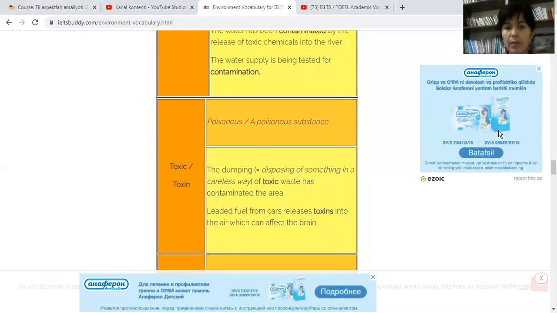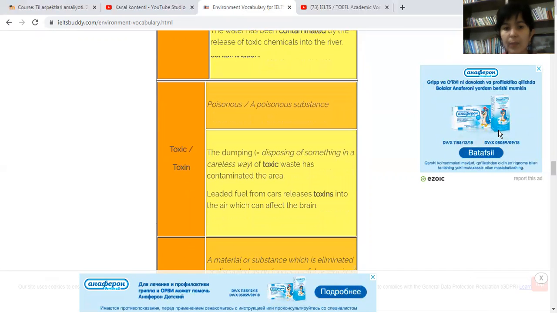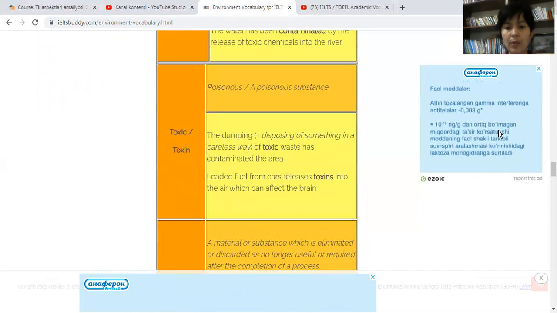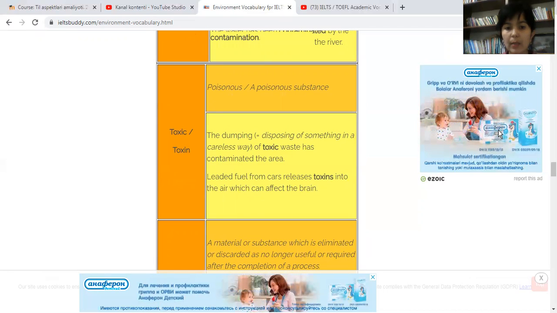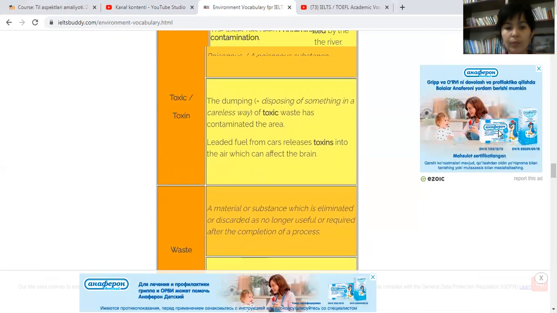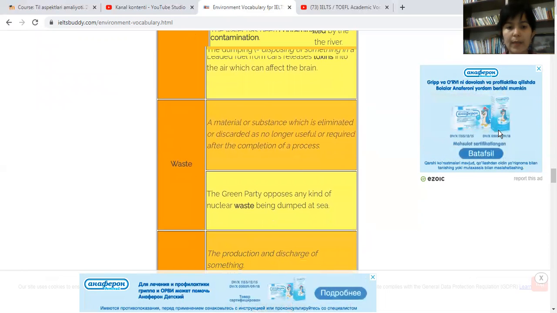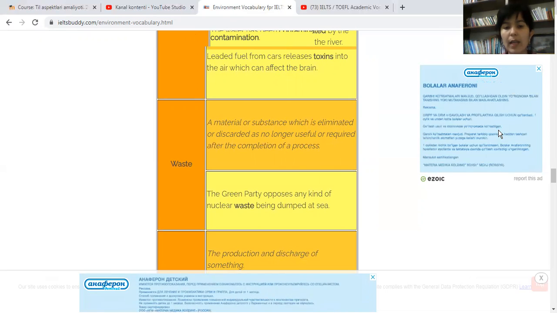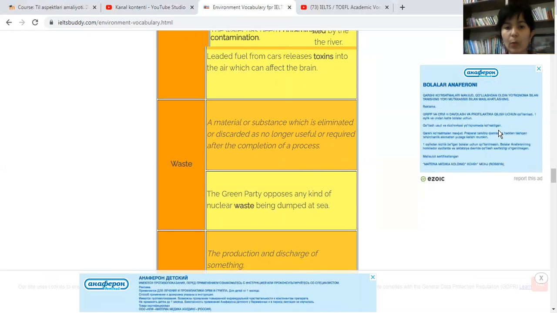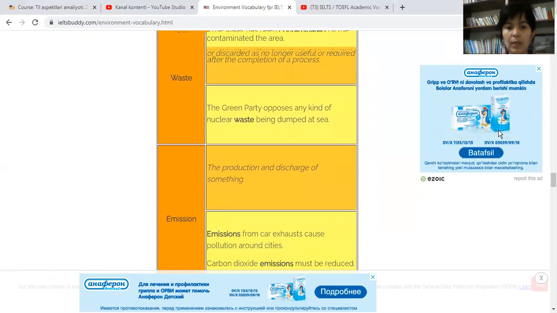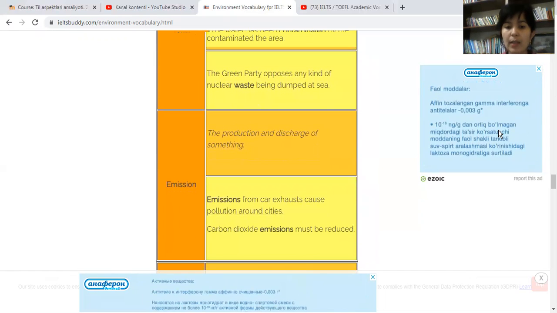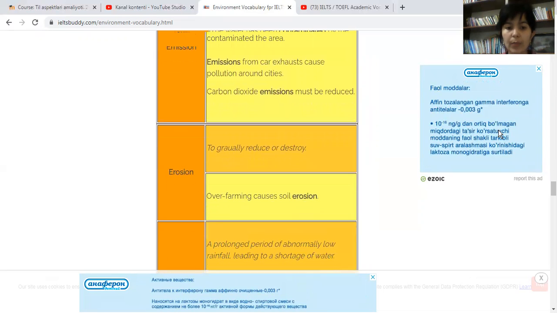Toxic, poisons or poisonous substances. The dumping and disposing of toxic waste in a careless way has contaminated the area. Waste, a material or substance which is eliminated or discarded as no longer useful or required after the completion of a process. And emission is the production and discharge of something.